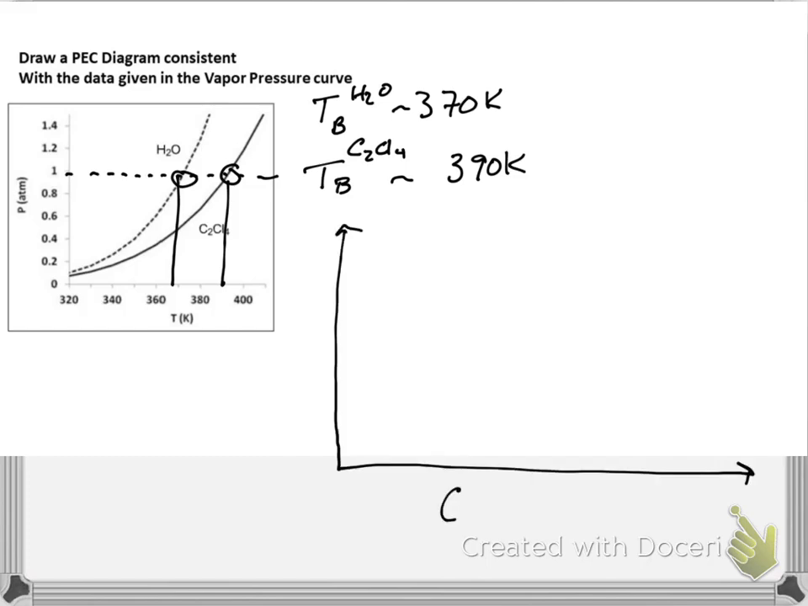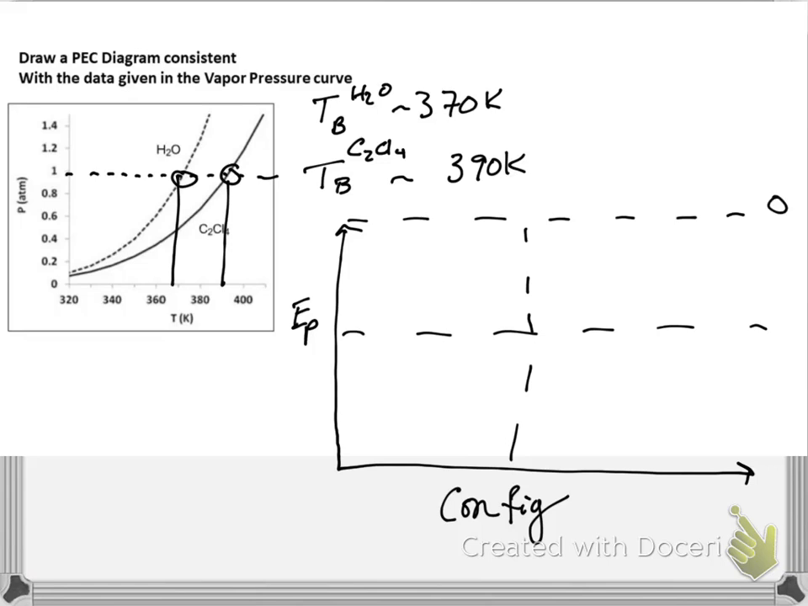So we know now when we build our PEC diagram, first what we're going to do is put all the gases in the top right. So this is where the gases go: the gases water, gases C2Cl4. They have the same potential energy, same configurations, because for the most part the gases are identical. Gases will always have high potential energy and be very near zero. The reason why they have different boiling points is because the liquids have different potential energies.